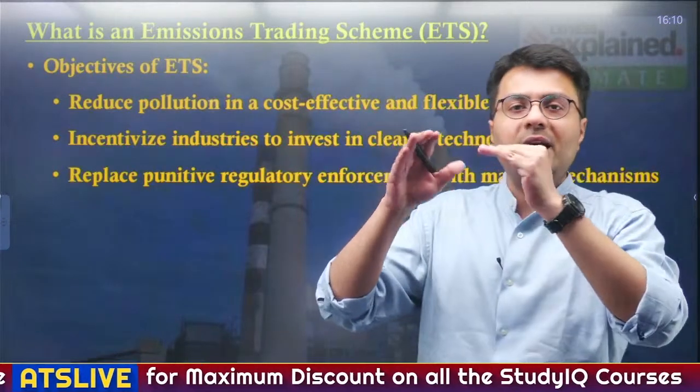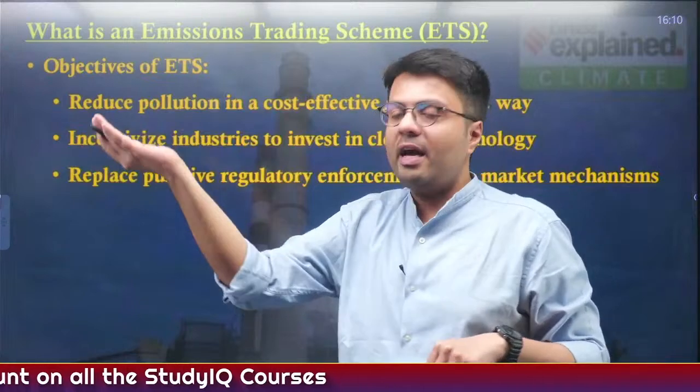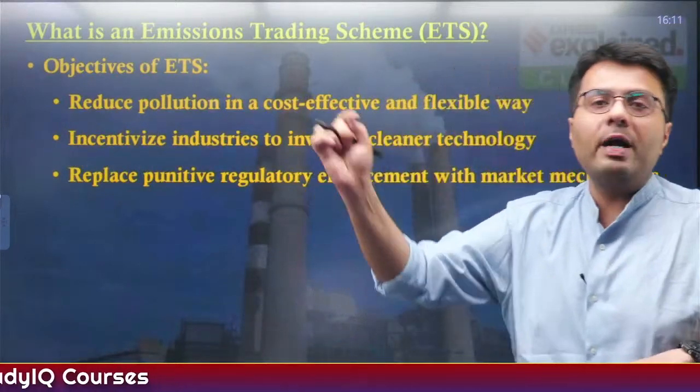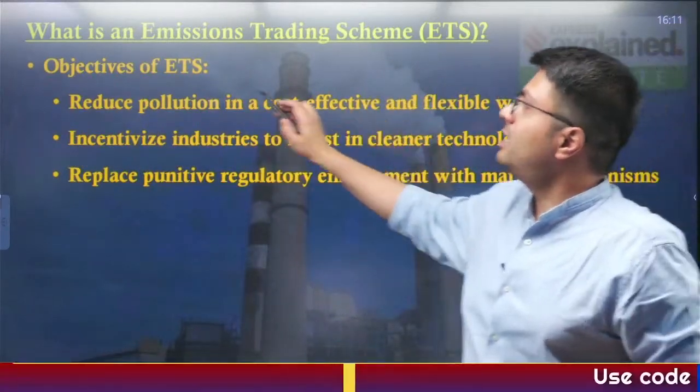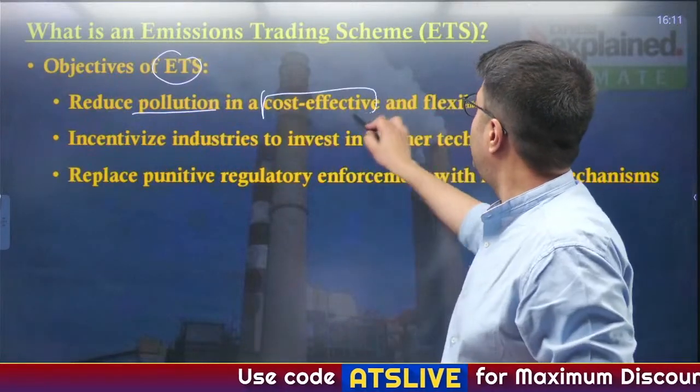If they are emitting less than the limit, they can sell the excess credit, and if they are emitting more than the limit, they have to buy it from other companies and provide them money in return. So the objective of this emission trading scheme is, first of all, to reduce pollution in a very cost effective and flexible way.